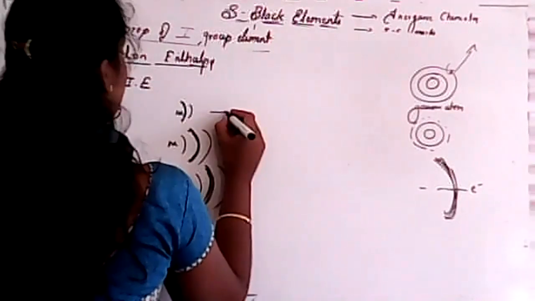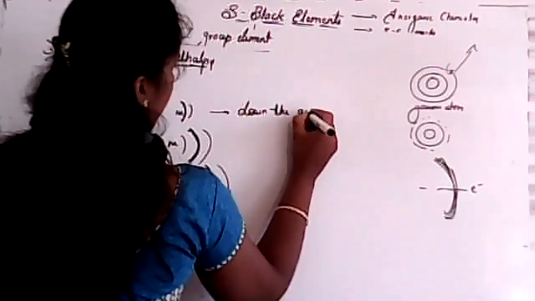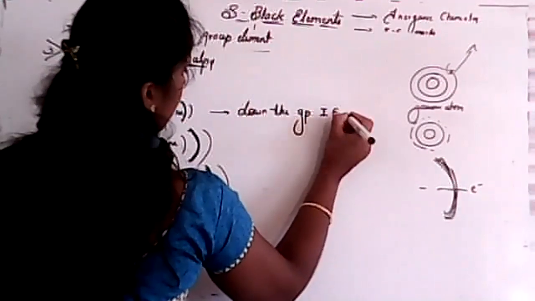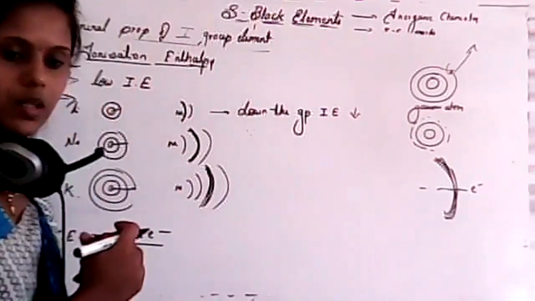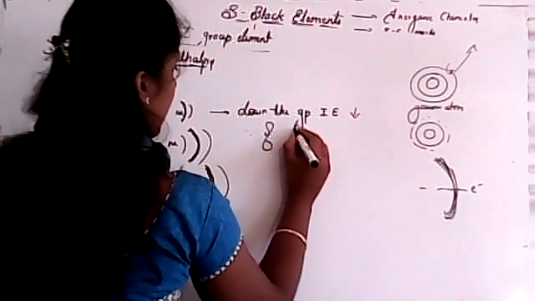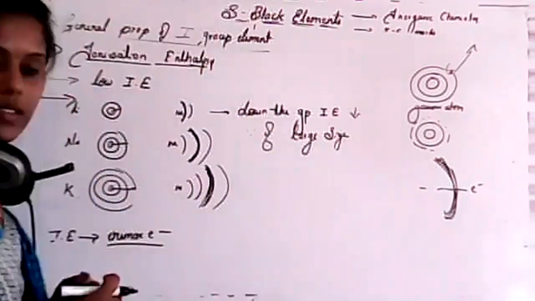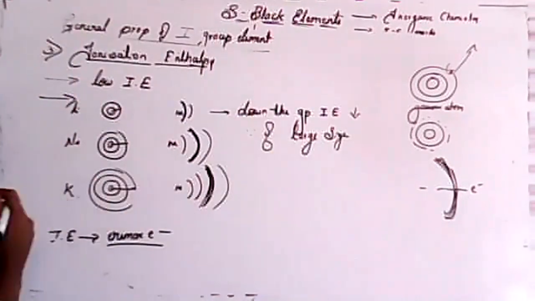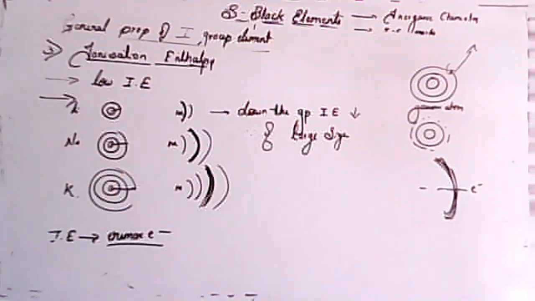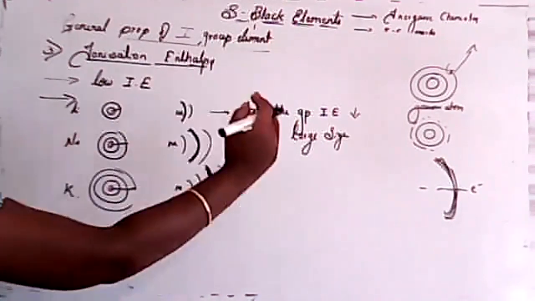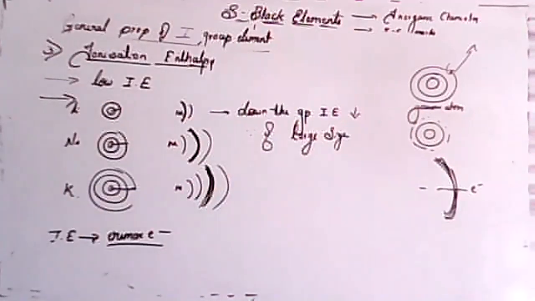See, I'll write here. Down the group, ionization enthalpy decreases because of large size. See, as size increases, the distance between nucleus and electron also increases. In that case, the attraction force decreases. That means we can easily remove the electron.